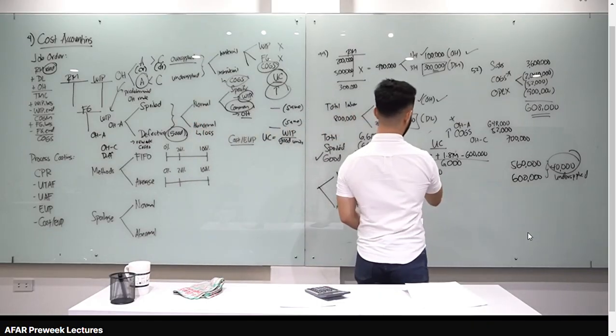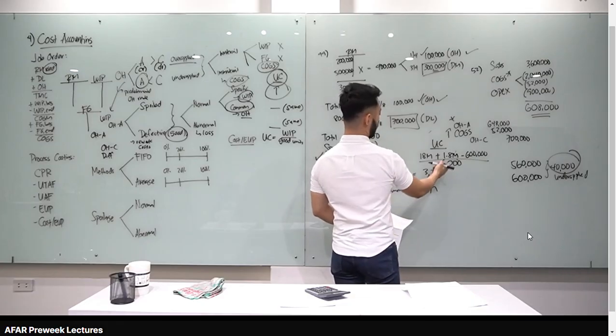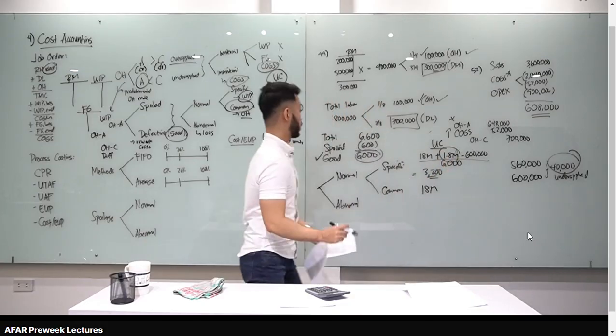Pag normal common, ganito naman yung class. 18 million, okay, yun sa good units. Ngayon, hindi ka mag-charge dyan sa WIP. Kasi i-charge mo yan sa OH.